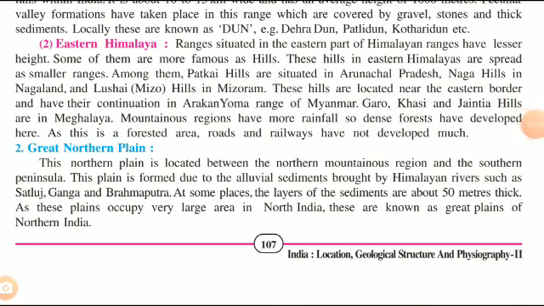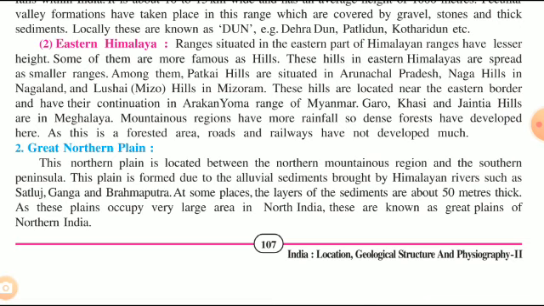The second part of Himalayas is the Eastern Himalayas. They are of lesser height, and therefore are also termed as Lesser Himalayas. The famous hills of this region are the Patkai Hills in Arunachal Pradesh, Naga Hills in Nagaland, and Lushai, that is Mizo Hills, in Mizoram.